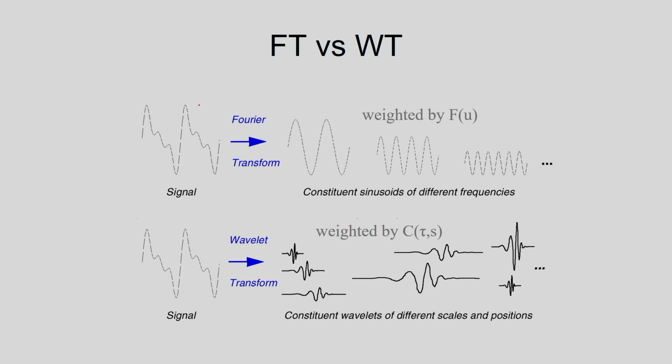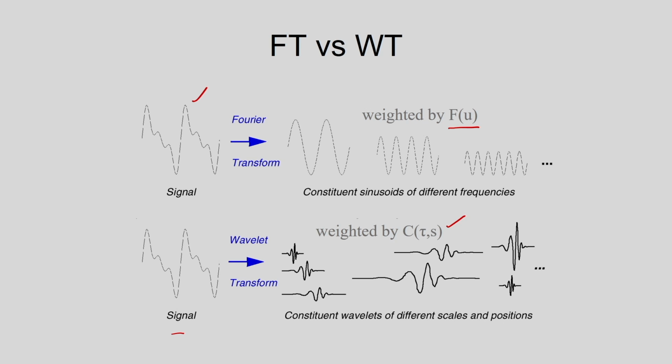If I apply the Fourier transformation, the signal is weighted by F(u), the Fourier transform of the signal. In the case of the wavelet transformation, the signal is weighted by C(tau, s), that means I am considering the continuous wavelet transformation.